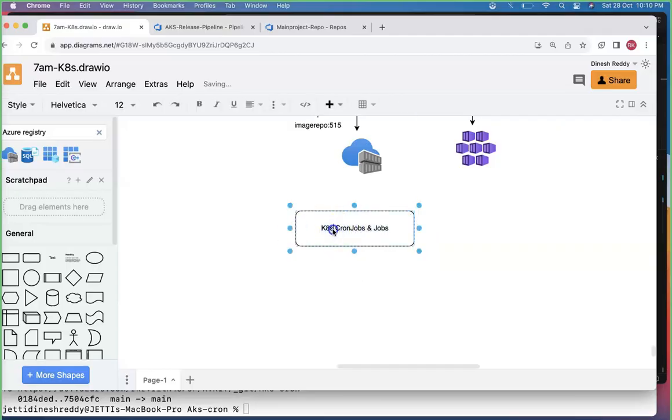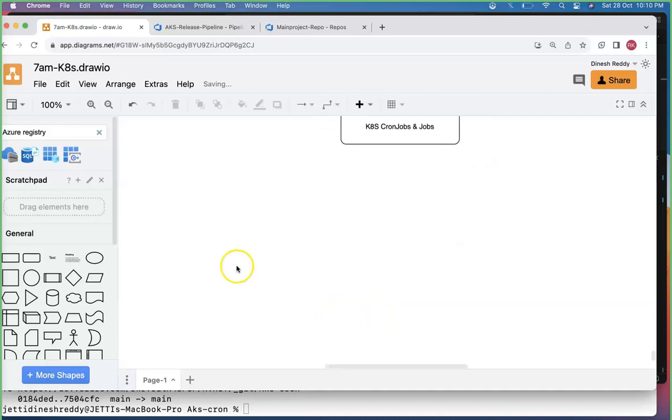What exactly is the purpose of Kubernetes CronJobs or Jobs? What is the purpose? How is Kubernetes really helping us with CronJobs and Jobs, team? Okay, let me give a few examples for you.